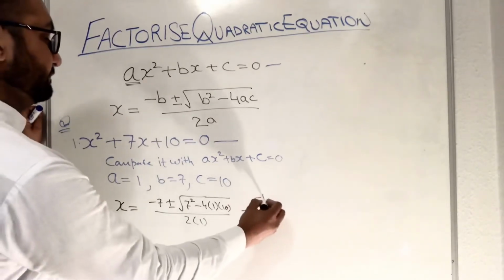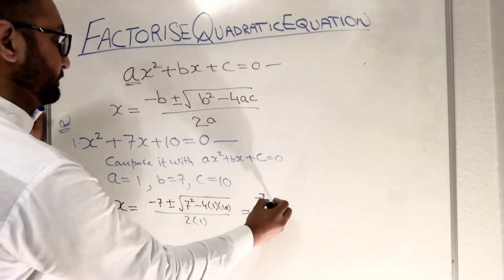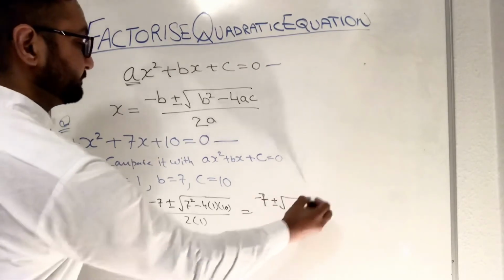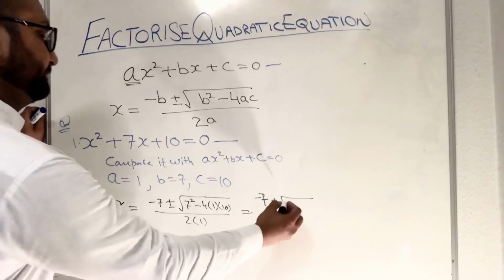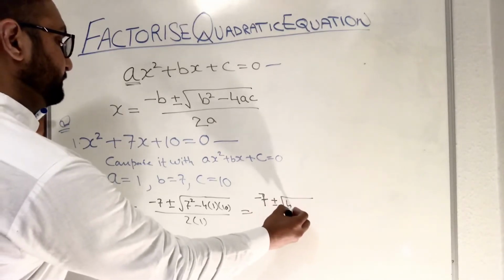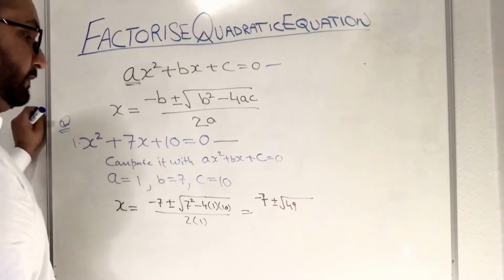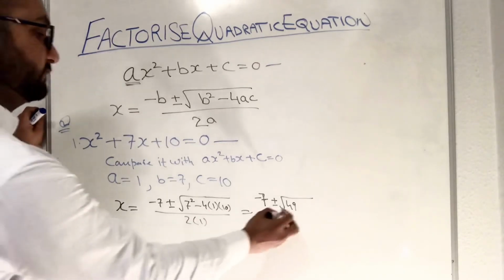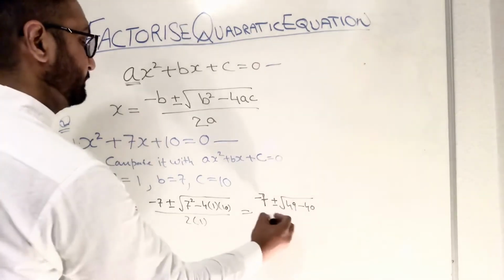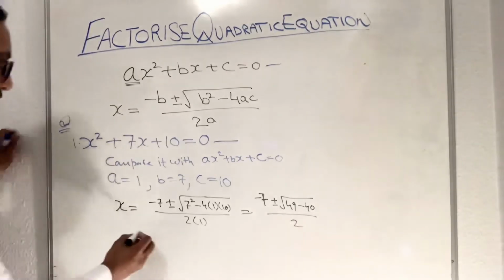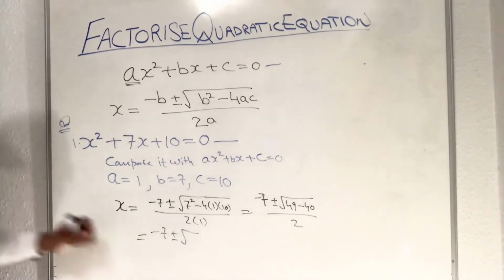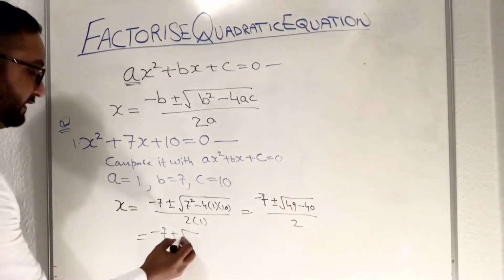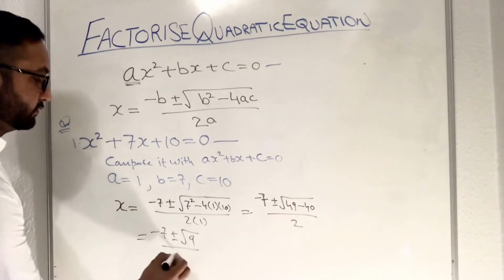So now we need to solve that value. 7 as it is, plus minus sign. 7 squared is 49, minus 4 times 10 is 40, over 2. So that becomes minus 7 plus minus 49 take away 40, we will get 9 over 2.